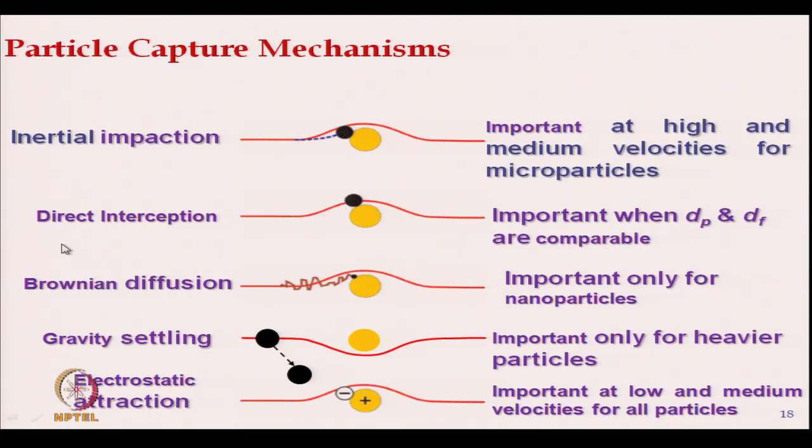Next is direct interception, important when particle diameter dP and diameter of fibers are comparable. So, the mechanism I have already explained. Brownian diffusion is important only for nanoparticles, when we get the Brownian motion. Gravity settling means the heavier particle will automatically get separated, and this is only for heavier particles.